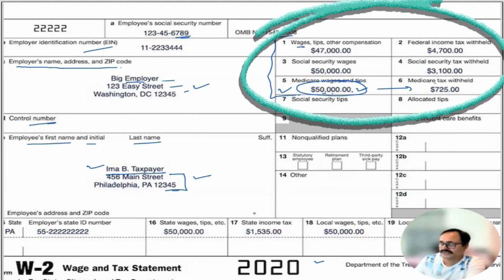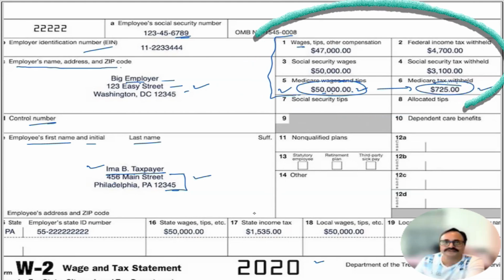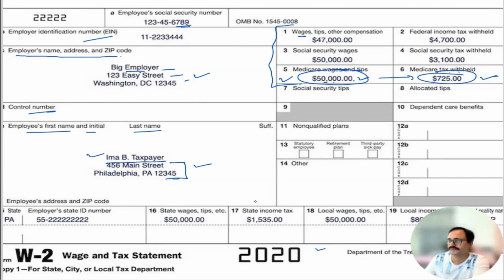So Medicare tax withheld. They are telling us we are going to provide you Medicare, so we are deducting this much of the taxes for your medical. Now, Social Security is also being deducted, meaning taxes. Social Security, it's a tax for me, but overall at the end, I will be getting Social Security. So these are the taxes that have been withheld. These are the yearly statement. Total, I earned 50,000, right?